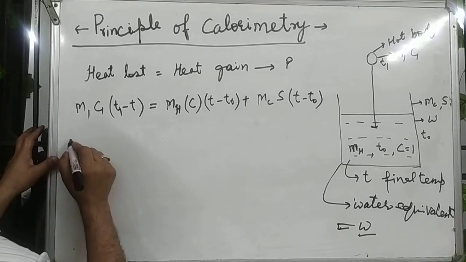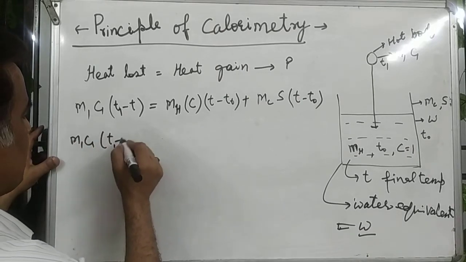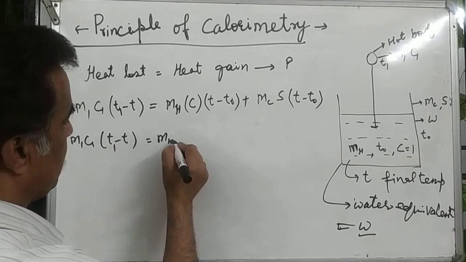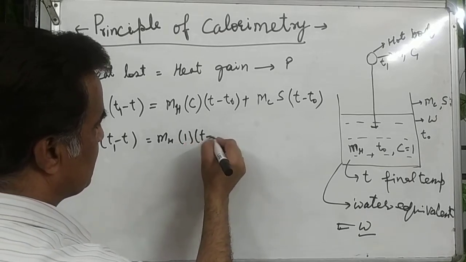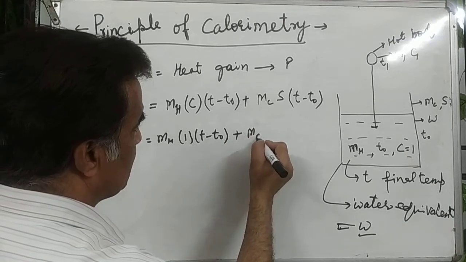So you may write m1 c1 times T1 minus T equals mass of water mh, specific heat of water 1, times T minus T naught, plus mcs.